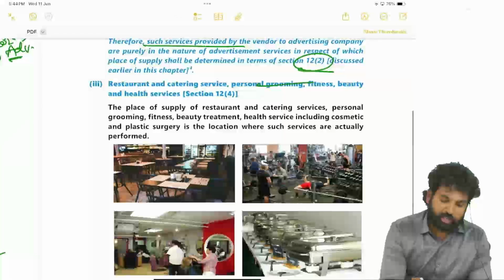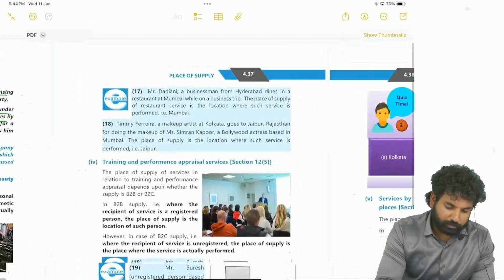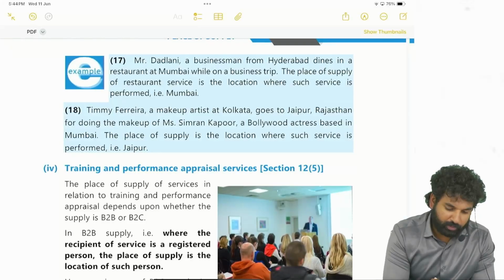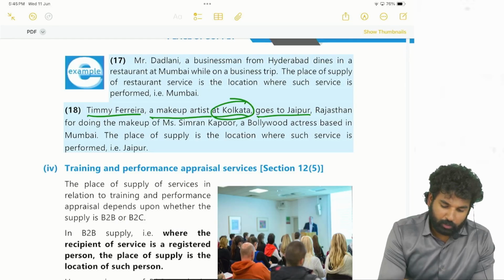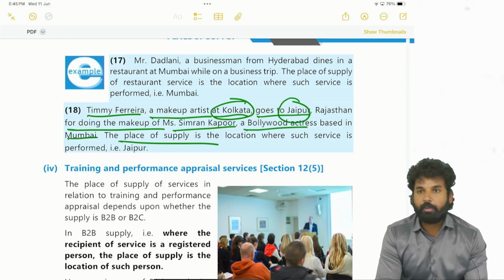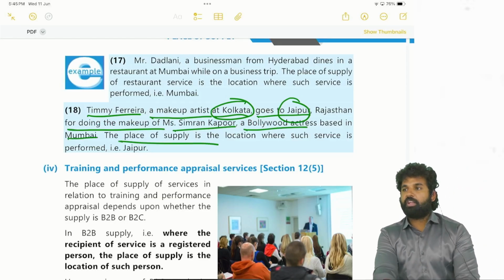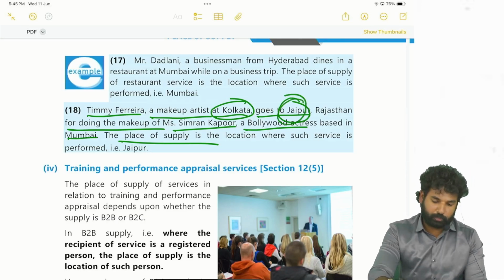Next, restaurant and catering and personal grooming we have already seen. Okay, here Ms. Timmy Ferreira, a makeup artist at Kolkata, went to Jaipur, Rajasthan for doing makeup of Miss Simran Kapoor, a Bollywood actress based in Mumbai. Place of supply will be, for personal grooming, the place where the services are actually performed. So it has been performed in Jaipur, then the place of supply will be Jaipur.